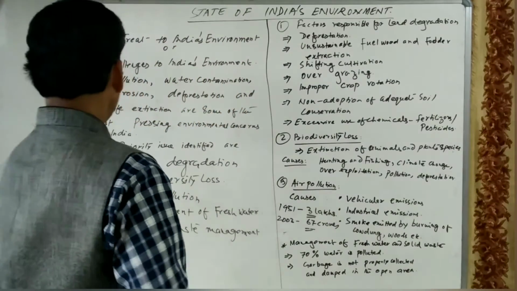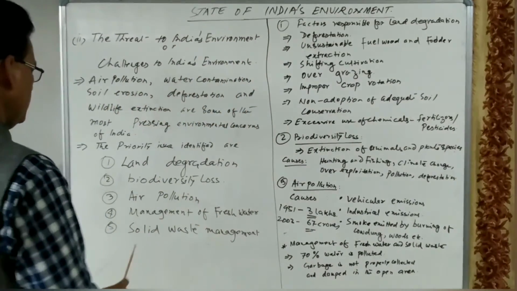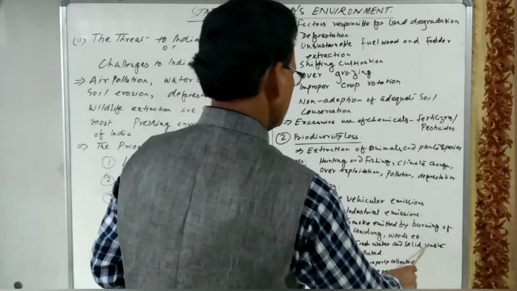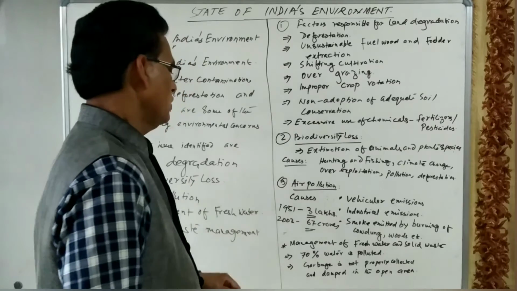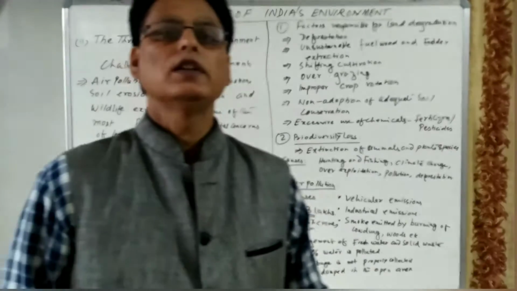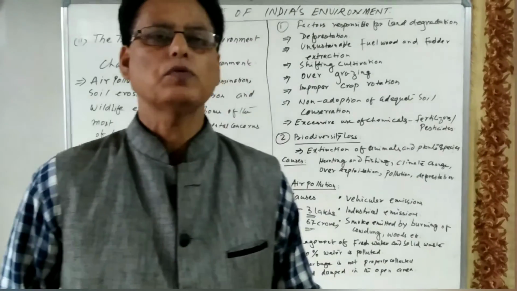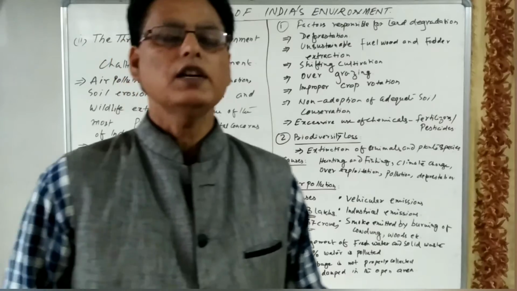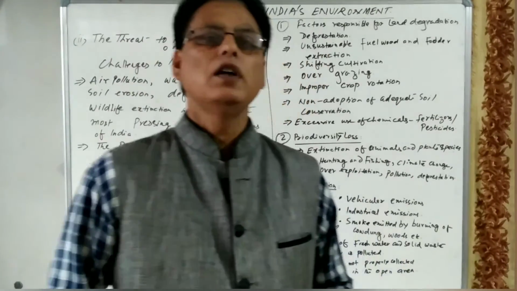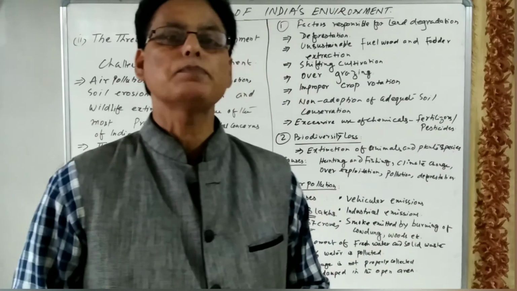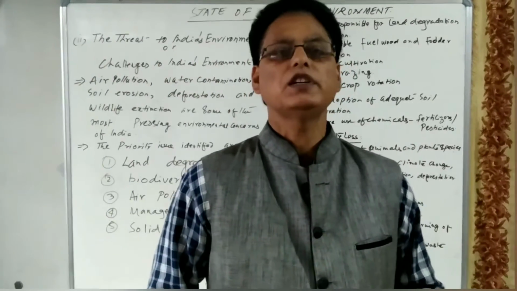And the next one is the management of fresh water and solid waste management. There are no proper methods for the management of fresh water. The water of our country is contaminated. 70% of the water is polluted and contaminated. 70% of the waters are contaminated in our country.